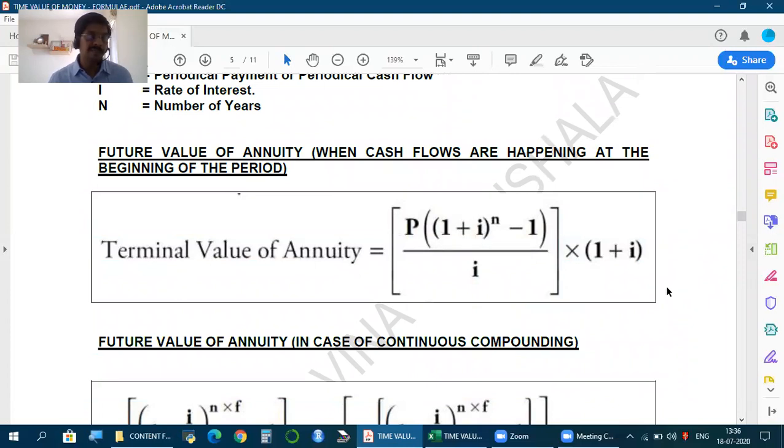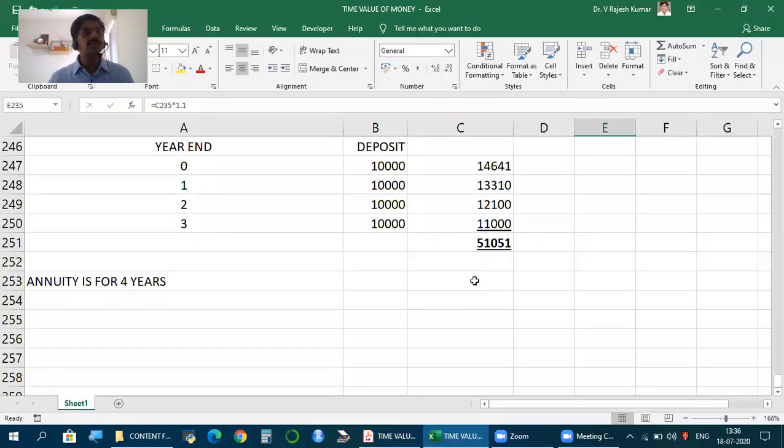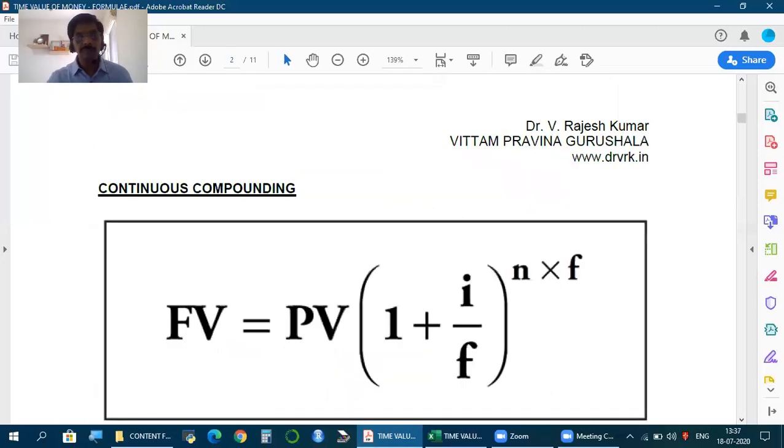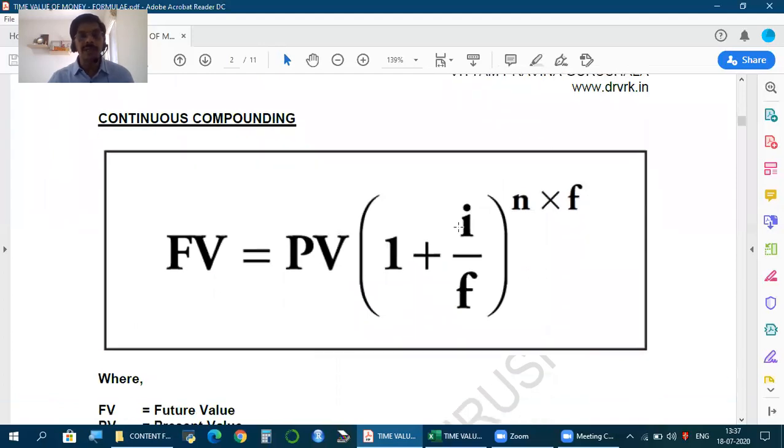into 1 plus I. But again, why should these cash flows happen only yearly? It could be half yearly, monthly, quarterly, which is what we call continuous compounding. So what we demonstrated now was only annual compounding. So if it is continuous compounding, what to do? Friends, if it is continuous compounding, hope you remember the basic formula what we had. Wherever you have I in the original formula, we divide by F. Wherever you have N, we multiply with F. Exactly the same way.